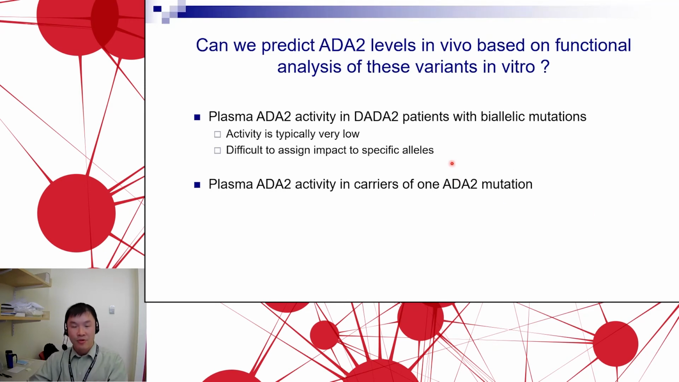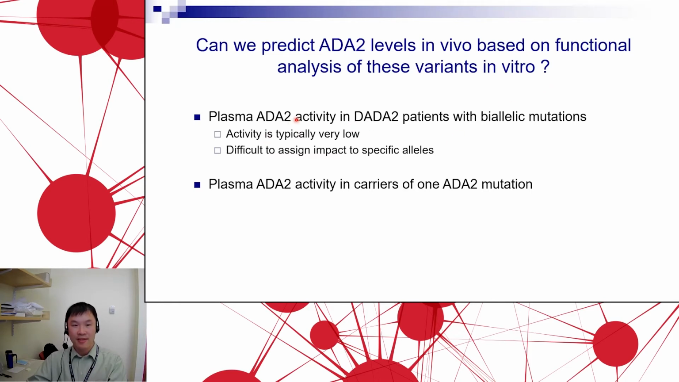But that's all nice, right? It's all in vitro, it's all functional work using the cell line. Can we use this information to predict ADA2 levels in humans? We can think about doing this in a couple of ways. First, we can think about doing this in DADA2 patients, looking at plasma ADA2 activity in DADA2 patients with biallelic mutations.